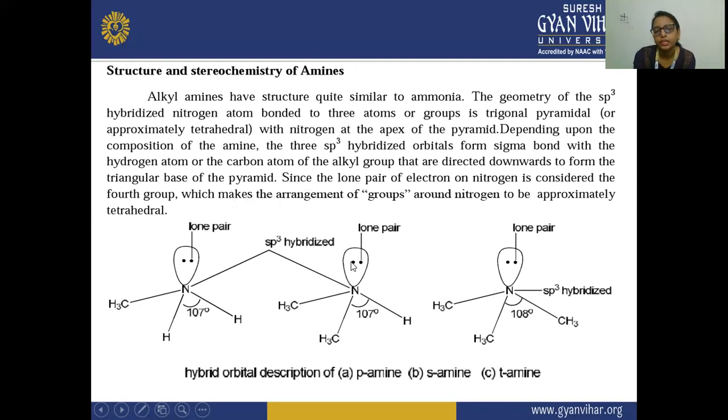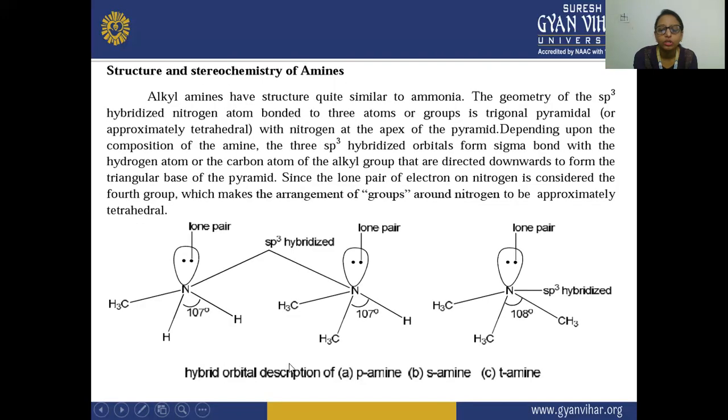So here it shows the structure is approximately like a tetrahedral, because of this lone pair present on the nitrogen atom. These three structures are given as the description of this.